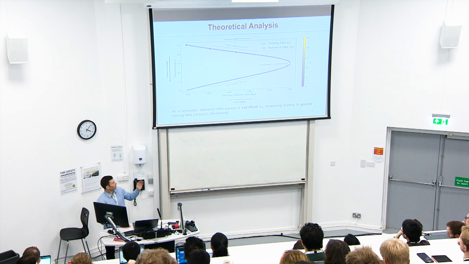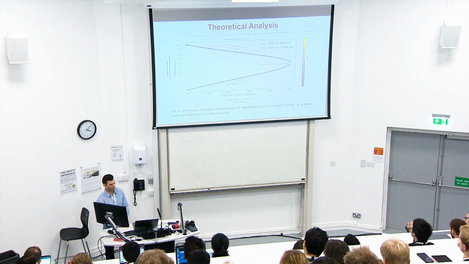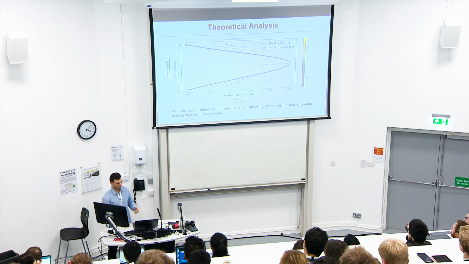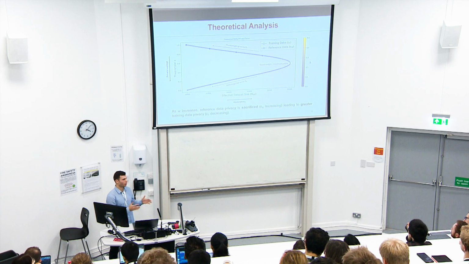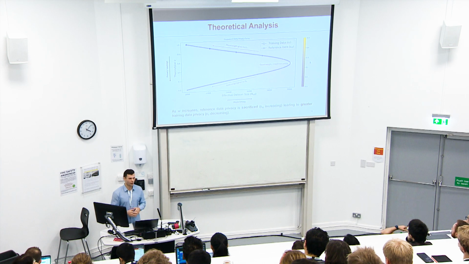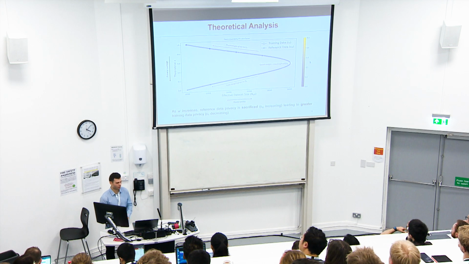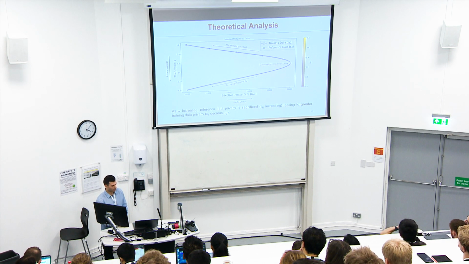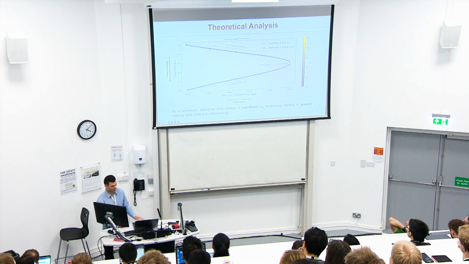Starting on the right-hand side of the graph, we can see that in the case when W is 0.5, we would expect that the model will have maximum utility because it will weight all data points equally, and therefore the effective data set size will be equal to the overall data set size, and the privacy leakage with respect to the training and reference data will be equal for any value of epsilon 0 if we were to use differential privacy.